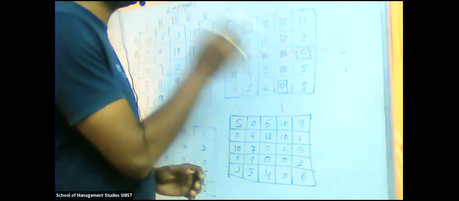Next, after that, the procedure: the leftover values which are not touched by the dotted lines, check your table, which is 8, 11, 15, 3, 2, 5, 6, 8. Is it right? Yes, sir. 8, 11, 15, 3, 2, 5, 6, 8. Now, out of these values, which one is the minimum value? 2, sir. Yes. So you have to identify like that. That is the next step.